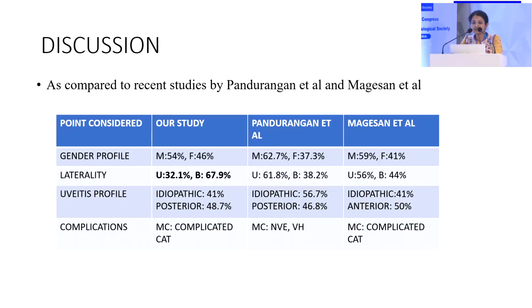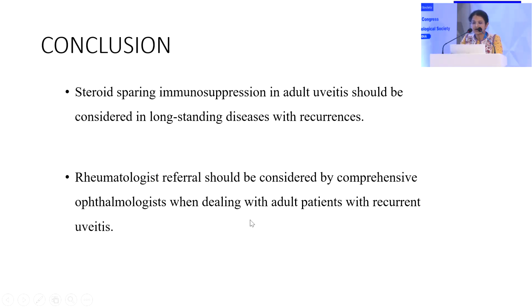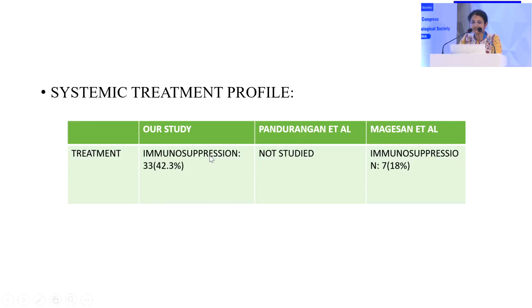Now we compared our uveitis profile and complication profile to recent studies, and the most significant thing we noticed was the laterality. Ours had more bilateral cases. Idiopathic and posterior involvement was similar to the other studies. Our study used the most immunosuppression: about 42.3% of patients had to be started on immunosuppression to suppress the uveitis. Some studies had not studied immunosuppression, and in one study, only 18% of cases were on immunosuppression.